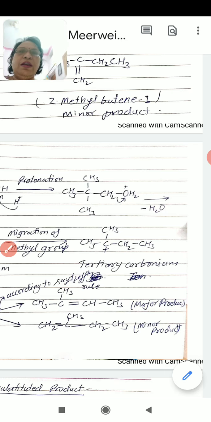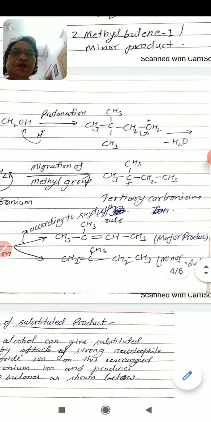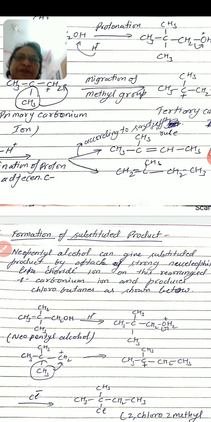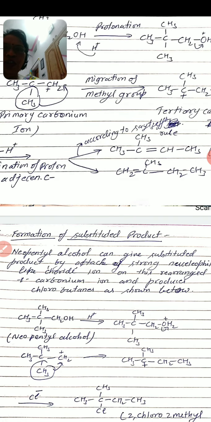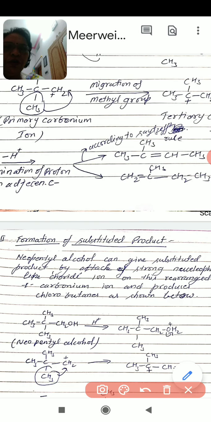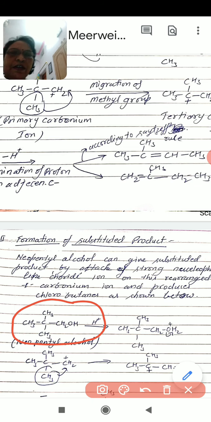Second is the formation of the substituted product. This is neopentyl alcohol. First of all it is attacked by the acid, undergoes dehydration, forming a primary carbonium ion.